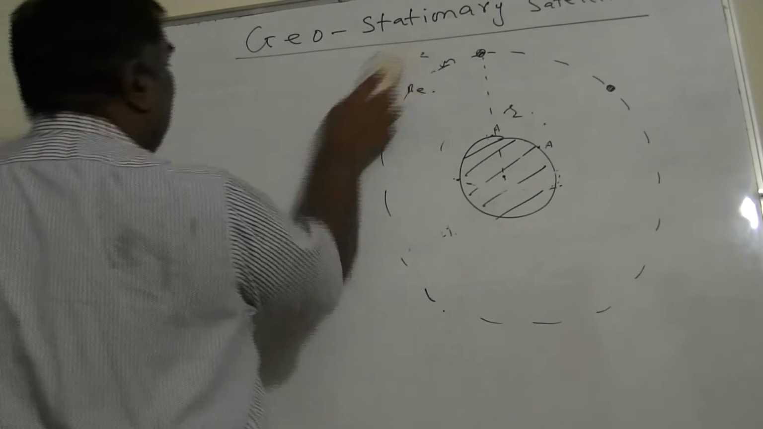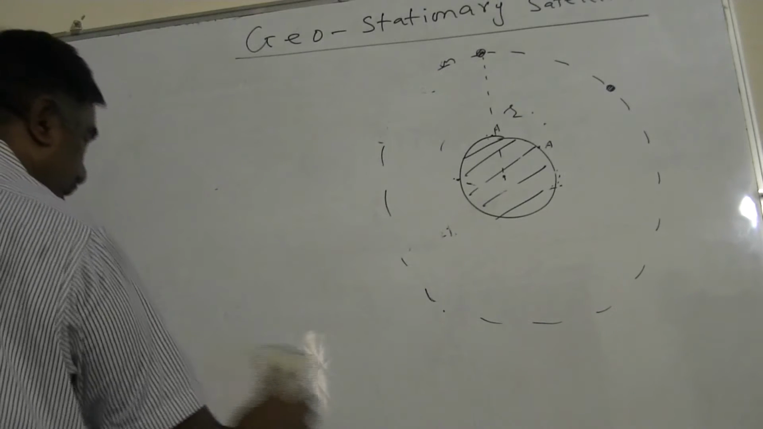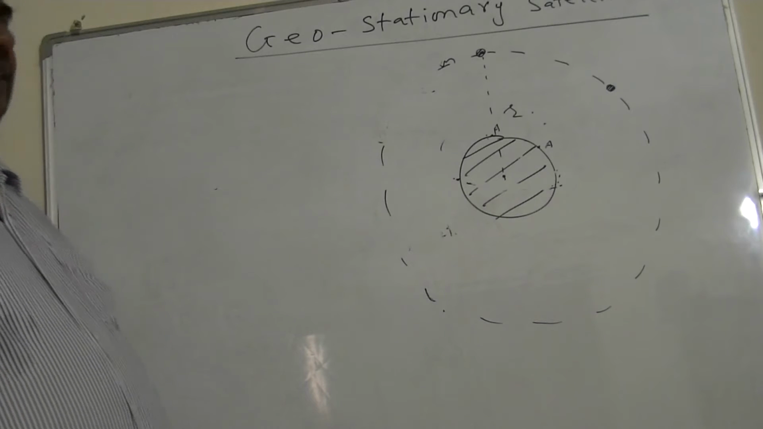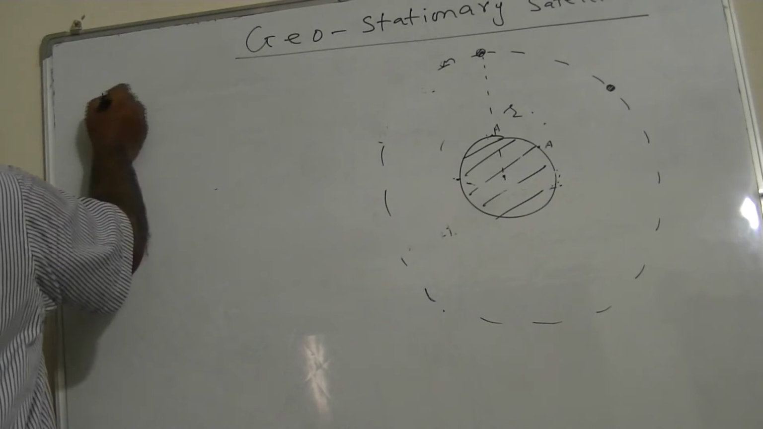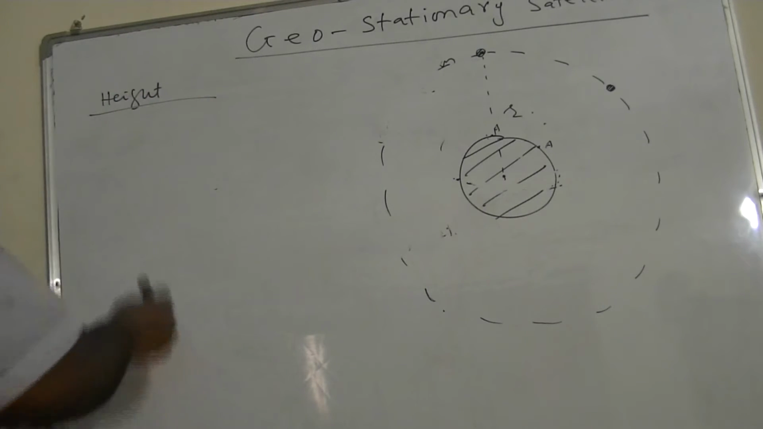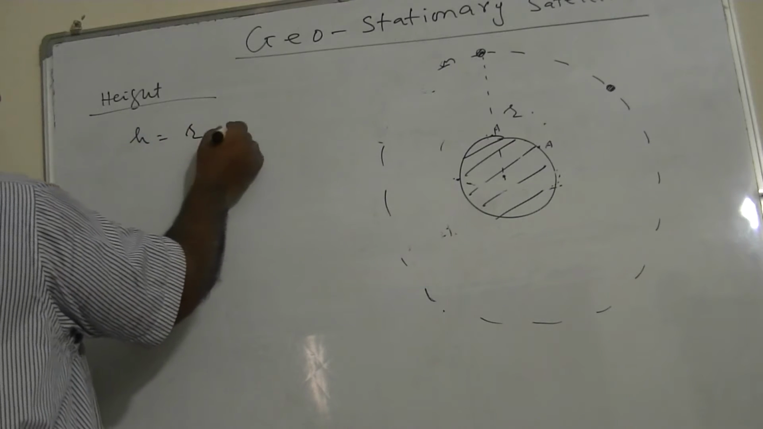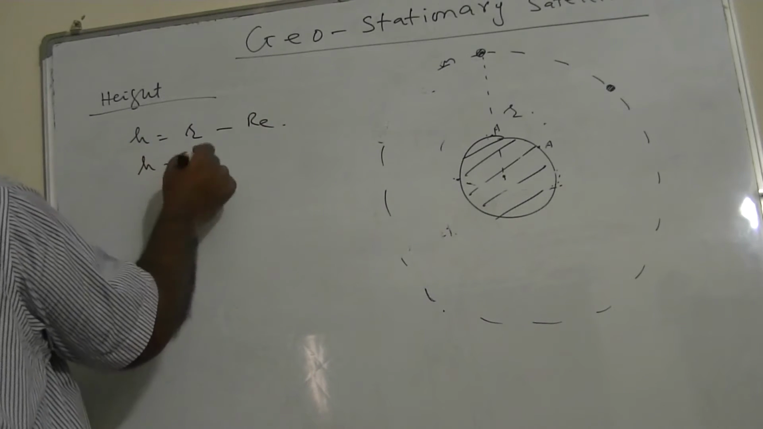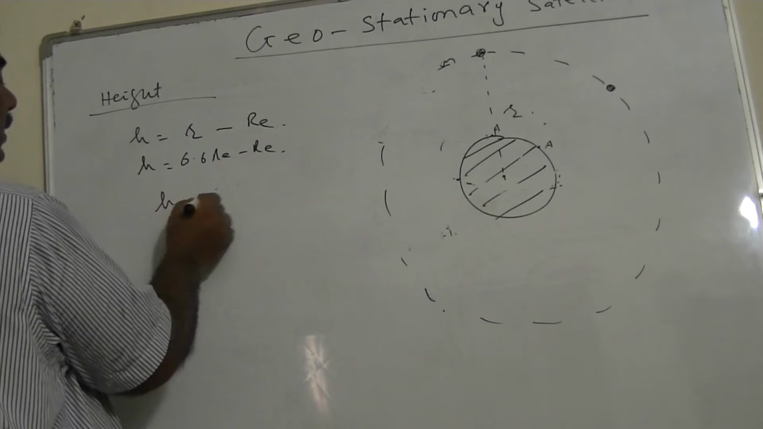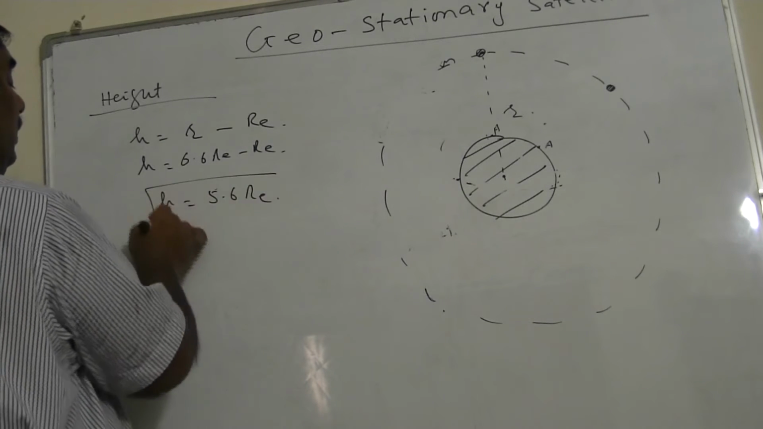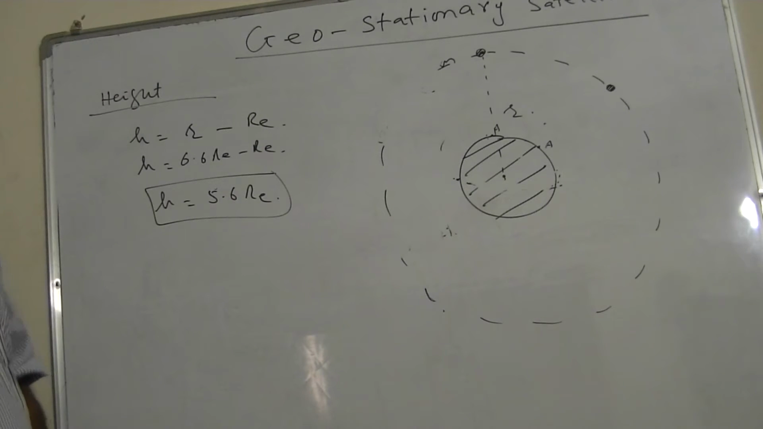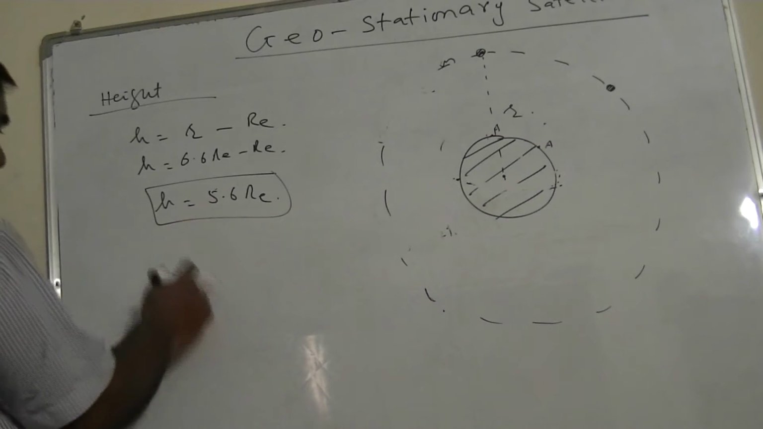Orbital radius is always the distance from the center of the Earth up to the center of the satellite. Now examiners usually say, find the height of the geostationary satellite. When you find height h, it's always orbital radius minus RE. In terms of RE, this is 6.6 RE minus RE, so height is 5.6 RE. This means the height of the geostationary satellite is very huge, 5.6 times the radius of the Earth. Now I can find it in kilometers also.